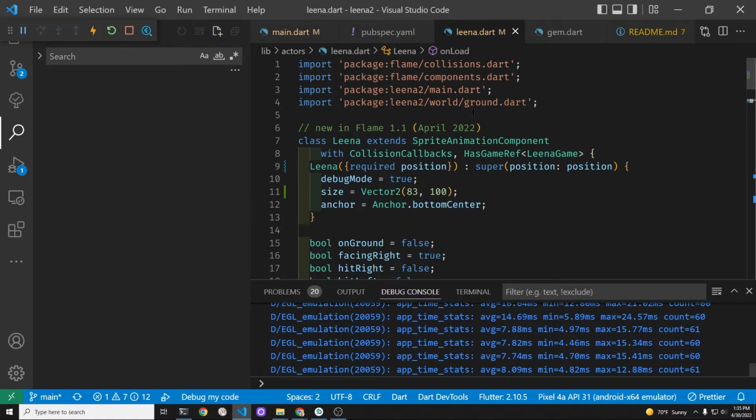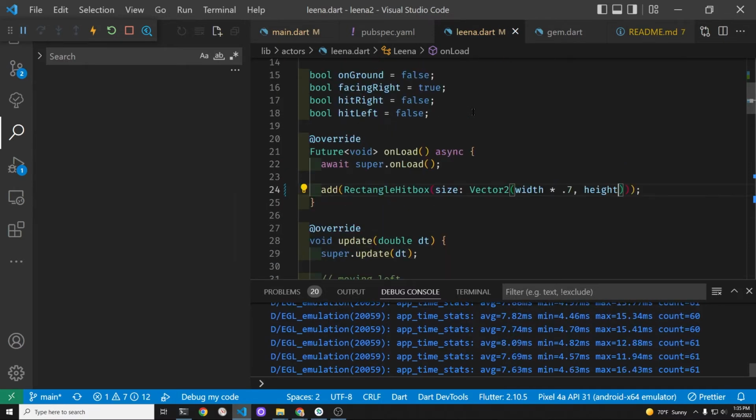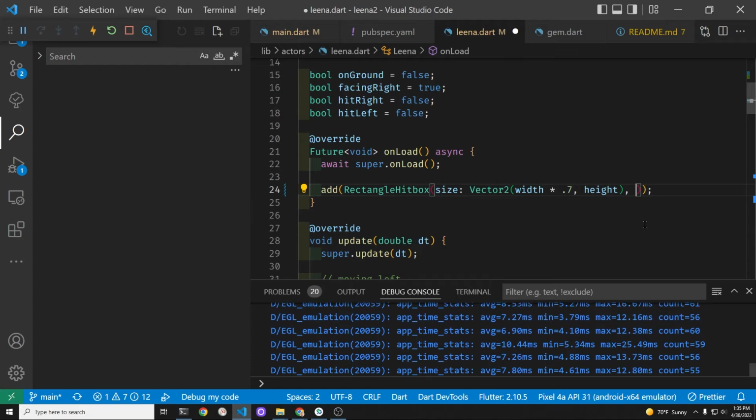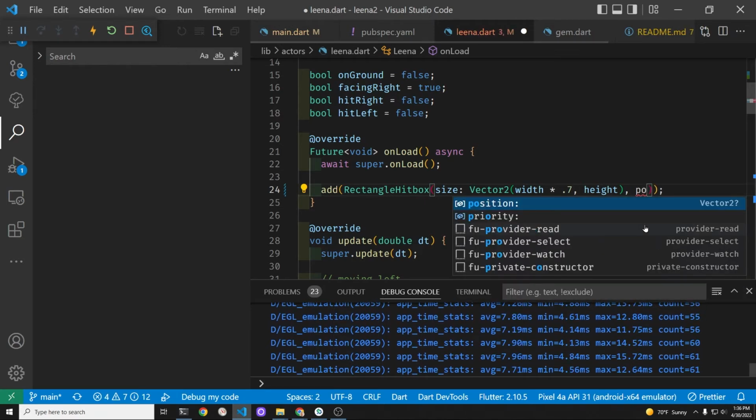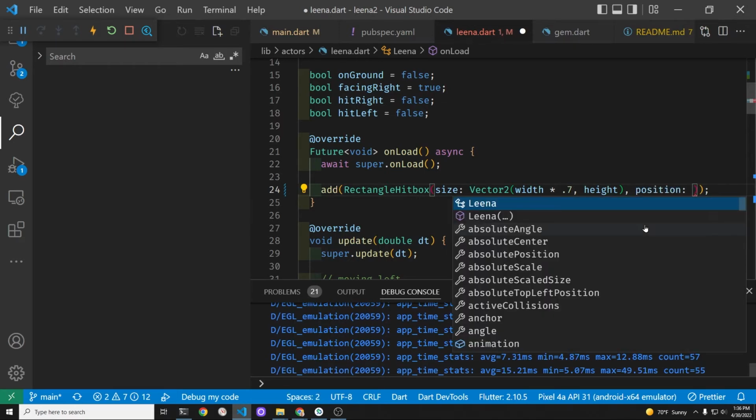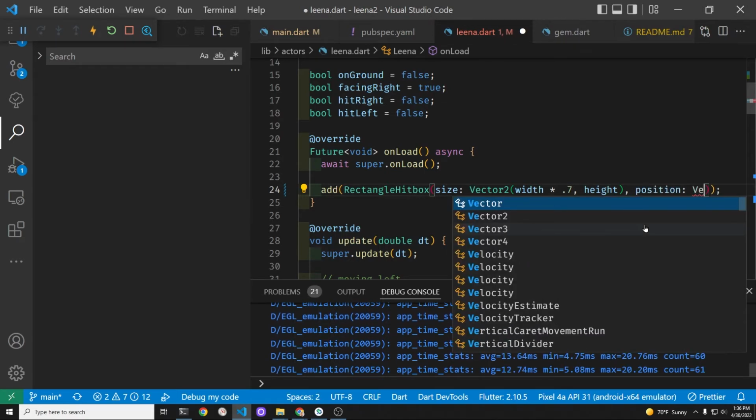I'm going to try to push it in a bit from the left. So in addition to the size of the hitbox, there's also this position parameter, which is relative to the rectangle around the sprite animation component. So it's not relative to the screen.